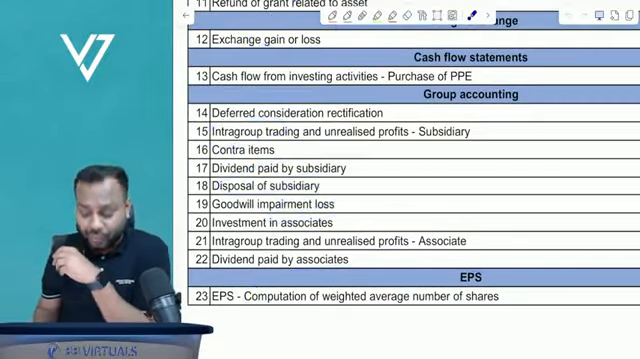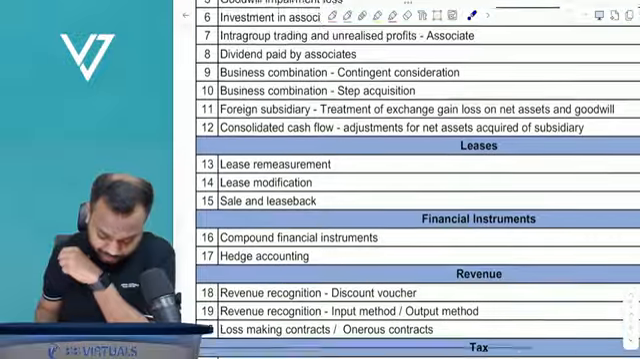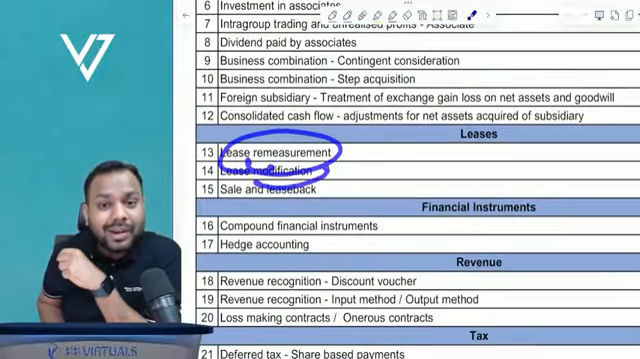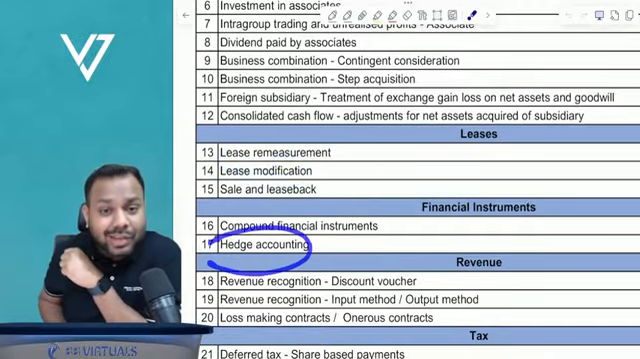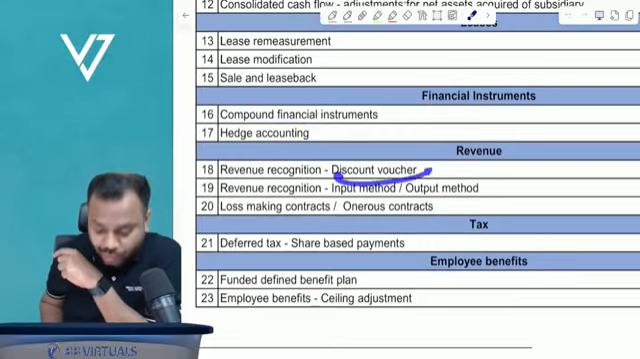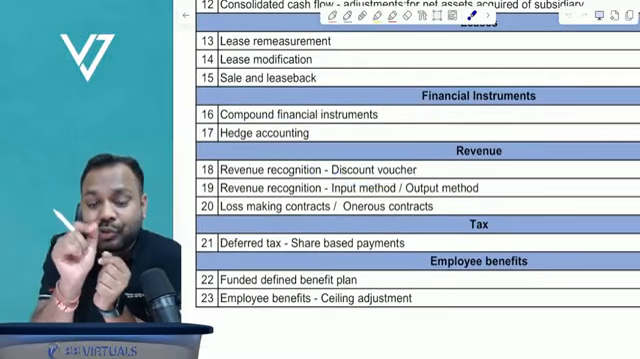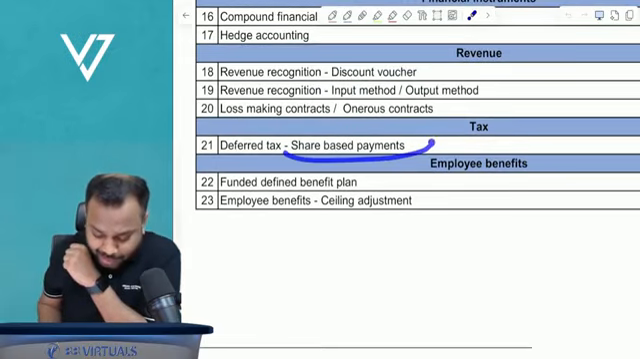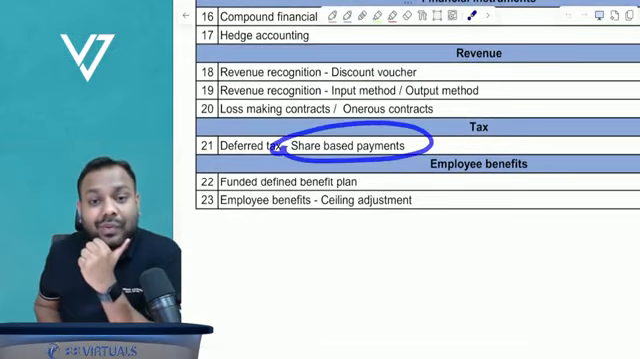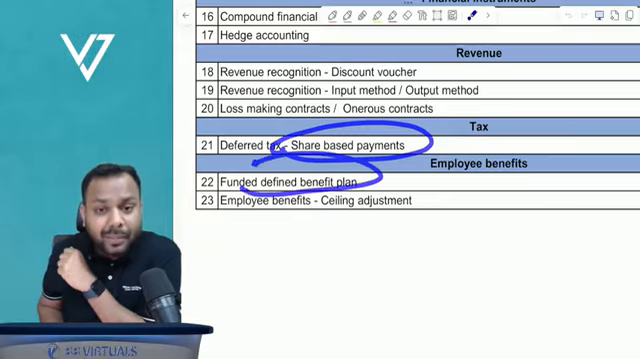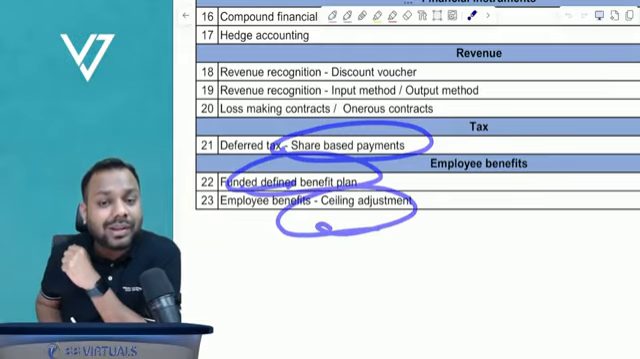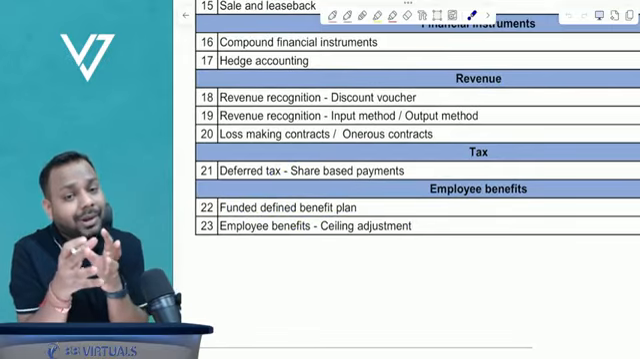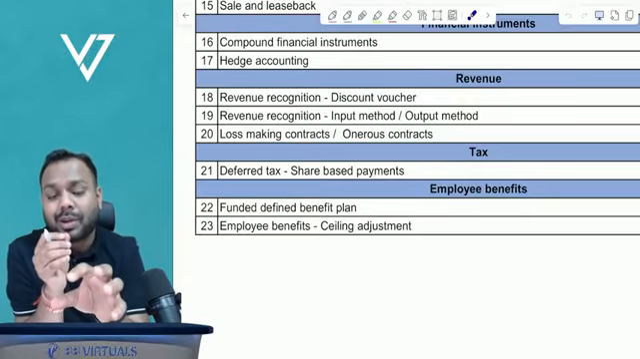Now, if I have to show it for SBR, see here. Lease remeasurement, lease modification, hedge accounting, discount voucher. There is one question on discount voucher, Kiki company. Okay. Now again, share based payments, deferred tax asset or deferred tax liability, funded defined benefit plan, ceiling adjustment, right? So there are few important adjustments where you guys stuck upon, right?